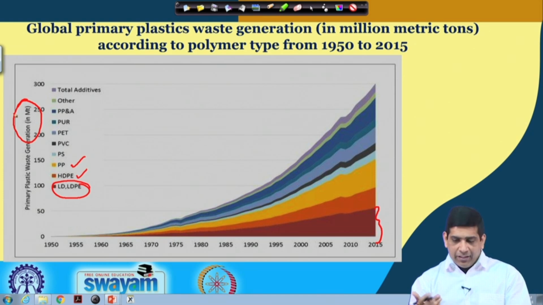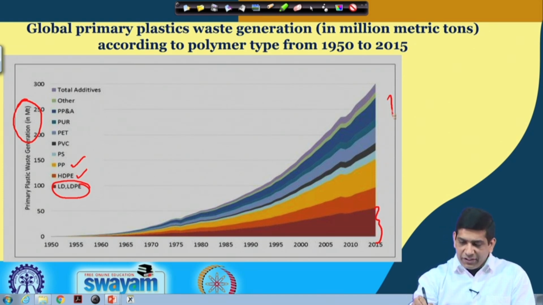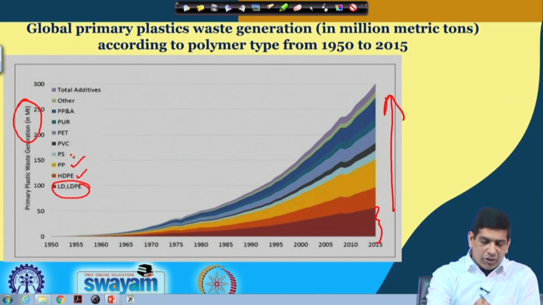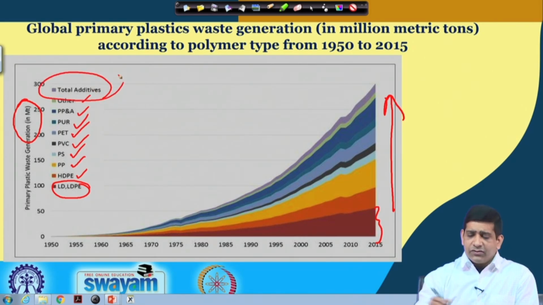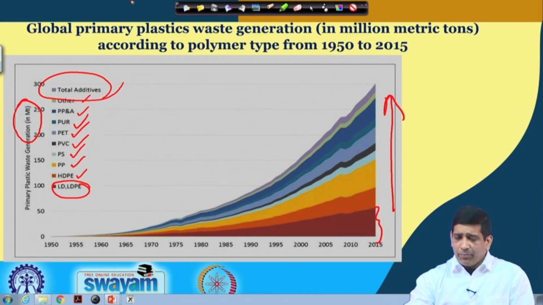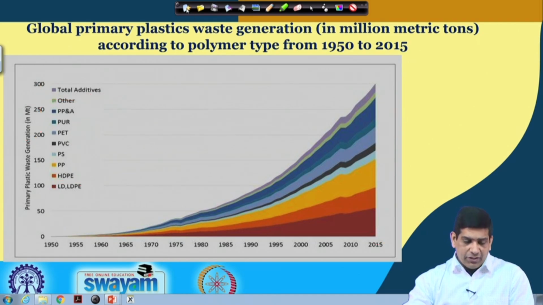And then as we go up, you can see the different types of plastic. We have polystyrene, polyvinyl chloride, which is the PVC pipe, PET, which is the water bottle, then PUR, polypropylene, and others such as additives. As you can see, most of it is LDPE, HDPE, and polystyrene. Polystyrene is the styrofoam, which is used a lot in the packaging industry. So a lot of plastic waste is generated. Again, this data is from 1950 to 2015, so that's 65 years of primary plastic waste generation in metric tons for different types.